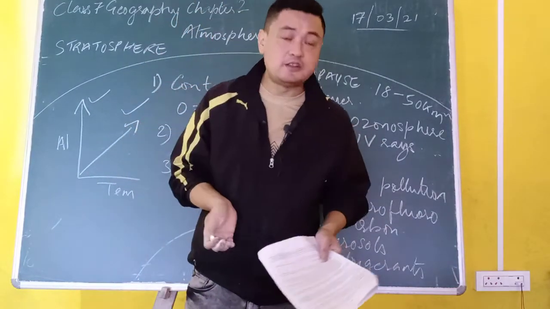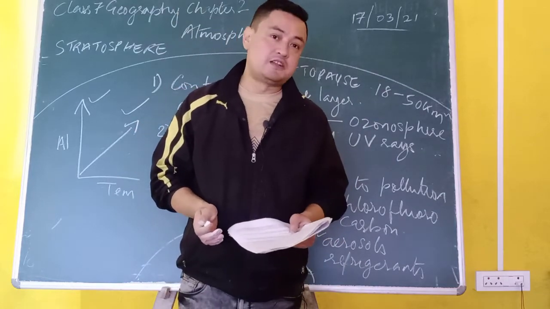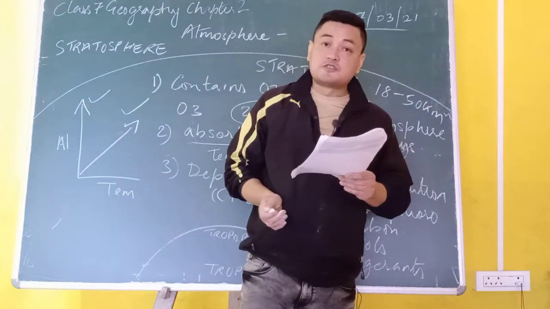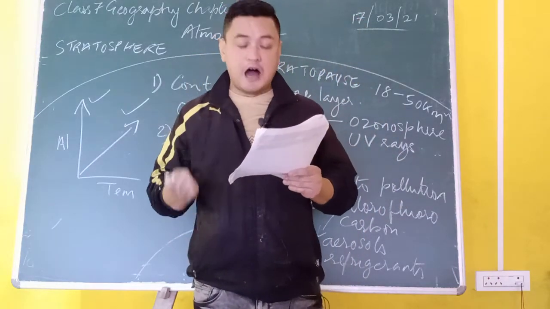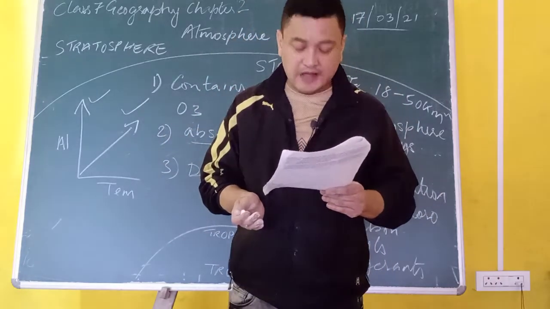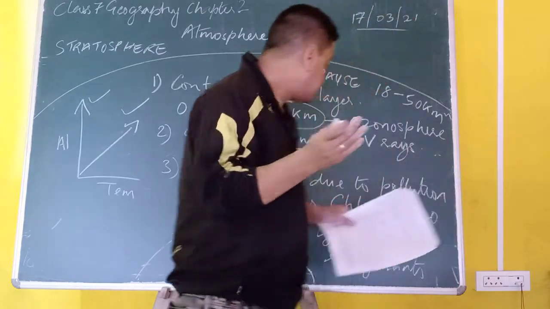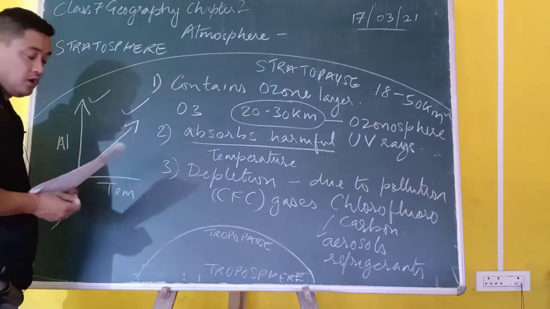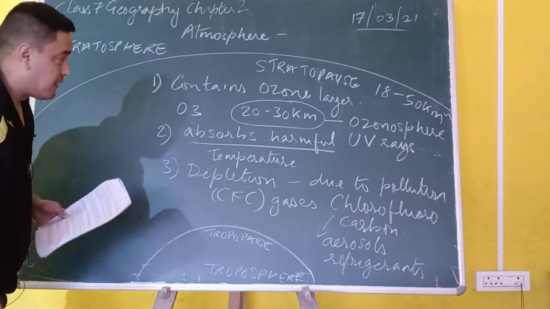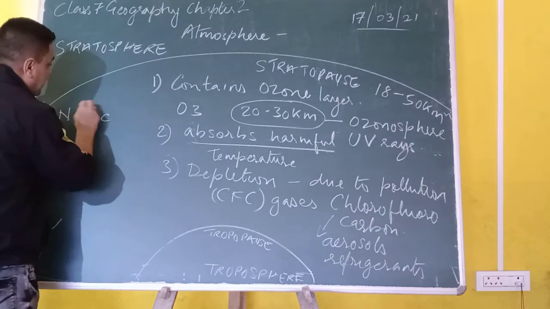When emitted in the atmosphere, it stays in the atmosphere for more than 10 years, and basically it harms our ozone layer, which is gradually depleting, causing health hazards. Apart from this chlorofluorocarbon, we have another gas, nitric oxide, which is also harming our ozone layer. You don't find it in the book, but it is nitric oxide.